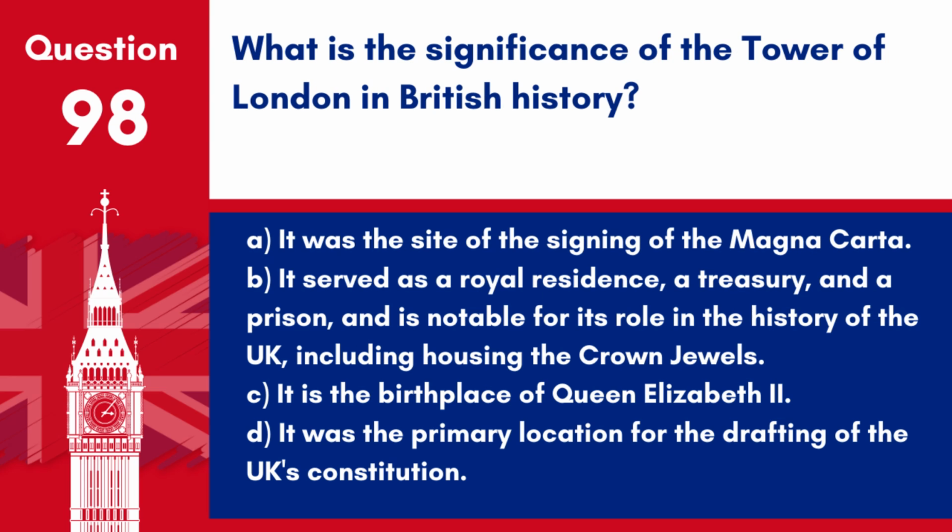Question 98. What is the significance of the Tower of London in British history? A. It was the site of the signing of the Magna Carta. B. It served as a royal residence, a treasury and a prison, and is notable for its role in the history of the UK, including housing the crown jewels. C. It is the birthplace of Queen Elizabeth II. D. It was the primary location for the drafting of the UK's constitution.